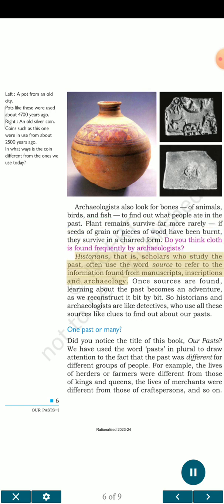Historians, that is, scholars who study the past, often use the word source to refer to the information found from manuscripts, inscriptions, and archaeology. Once sources are found, learning about the past becomes an adventure, as we reconstruct it bit by bit. So historians and archaeologists are like detectives, who use all these sources like clues to find out about our pasts.